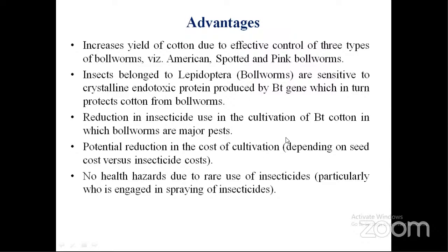Normally for other crops 1 kg varies from 100 rupees to 200 or 300 only, but BT cotton seed is very costly. But if we grow BT cotton, we can reduce the use of insecticides and the cost of cultivation also. And reducing insecticide use is beneficial to the environment, because excessive use of insecticides is harmful to human beings, the soil, and the environment.